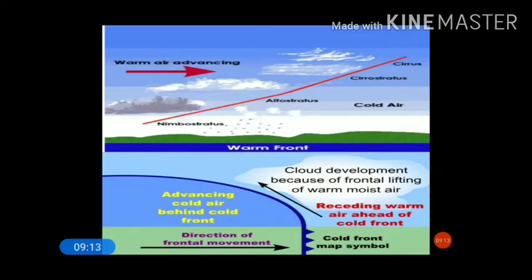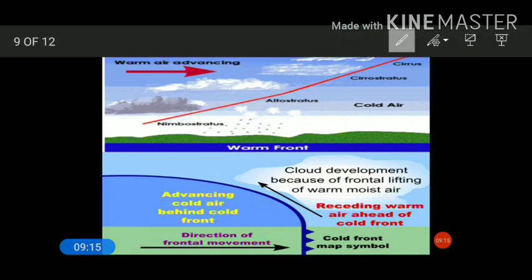Now you see here in this figure, one air mass is the cold air mass, the other side is the warm air mass. When the warm air mass and cold air mass collide, the warm air mass rises up as it is light, and the cold air mass is more dense. So what happens is it tries to shrink and moves below the surface of the warm air mass, and this warm air mass starts rising up.